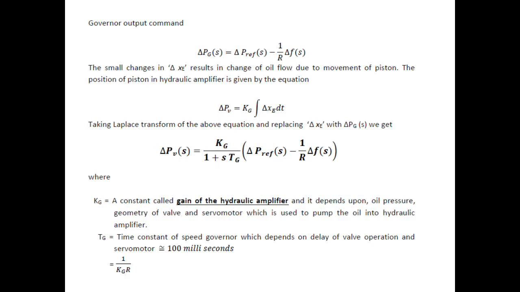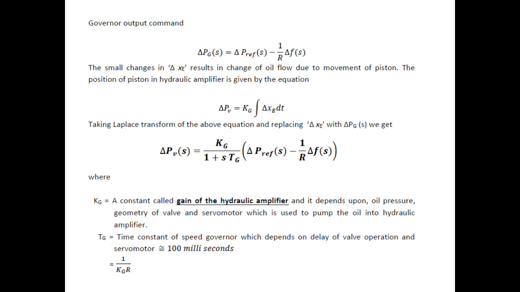This entire operation is modeled by using an equation: del Pg of s, the change in the governor power output, is equal to del P reference of s minus 1 by R into del f of s, where R is the speed regulation. This can also be given by the equation: the change in the valve opening del PV is equal to Kg into the integral of del XC with respect to dt. Taking the Laplace transform of this equation, we get del PV of s is equal to Kg divided by 1 plus s Tg into del P reference of s minus 1 by R into del f of s.